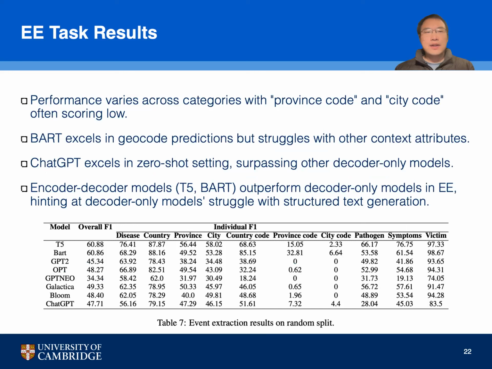In the event extraction task, models vary in performance by category, with lower scores in province code and city code. BART excels in geocode predictions but has limitations in other areas. ChatGPT, in a zero-shot setting, outperforms other decoder-only models, indicating its strengths in generating contextually relevant information without specific fine-tuning.